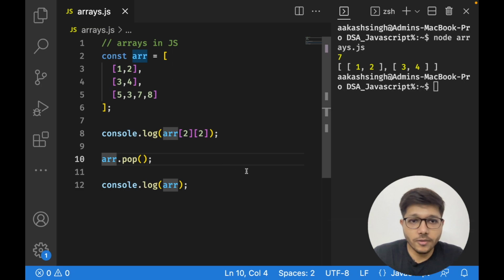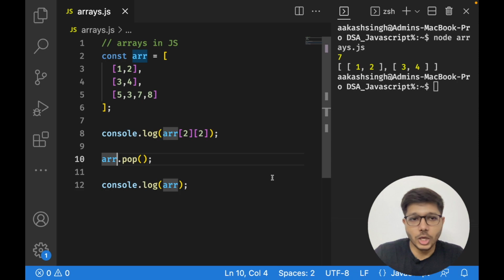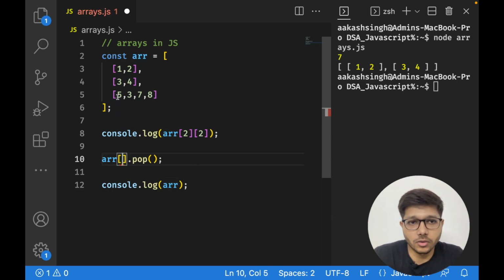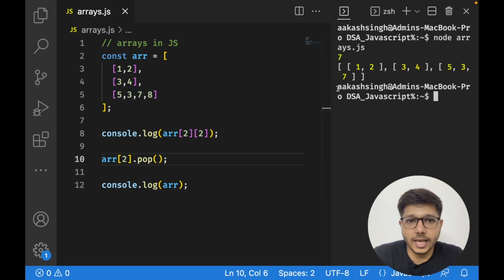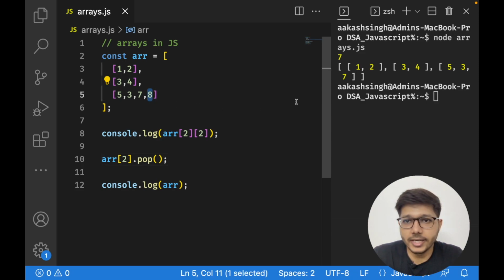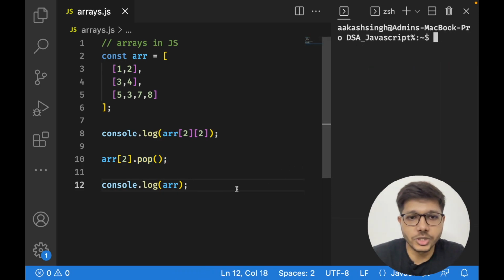Now, if you wanted to pop this element, what you should have done is access this array. What is the index of this array? 0 1 2. 2 is the index. Let us now run it. All right, 5 3 and 7. 8 has actually been popped out. So what we did was access this array using the index and pop from it. This is some of the handling that we can do in JavaScript.